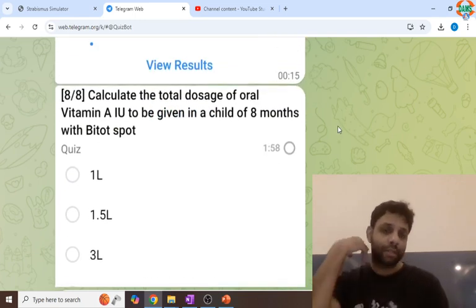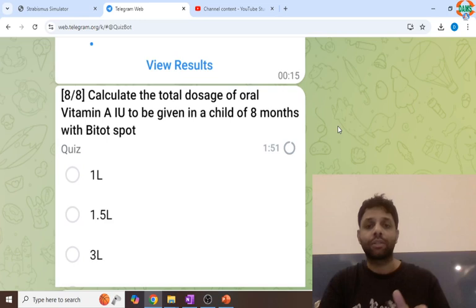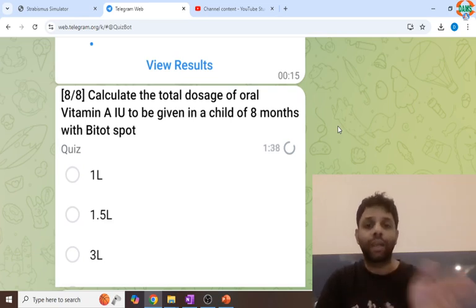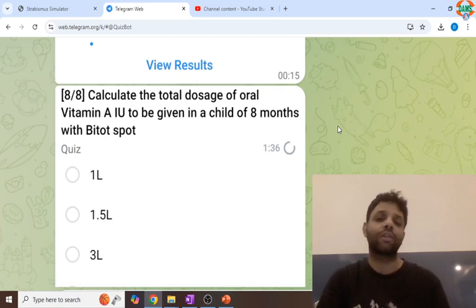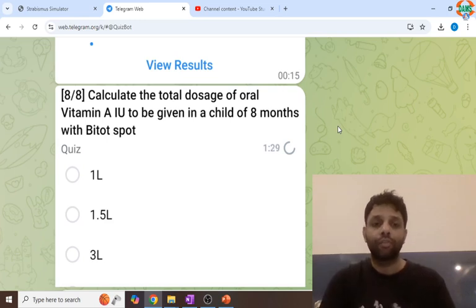Now many people have made a mistake in this. Calculate the total dose of oral vitamin A is asked. If the child is without spots, less than 6 months, 50,000 units at 0, 1, 14 days. 0, 1 and 14. 3 doses are given. 50,000, 50,000, 50,000. In 6 months to 1 year, that is this age, 1 lakh oral dose is given. 1 lakh, 1 lakh, 1 lakh. 3 lakh is the answer over here. Total dose is asked. 0, 1 and 14. 3 doses are given. That is the treatment of xerophthalmia without spots.